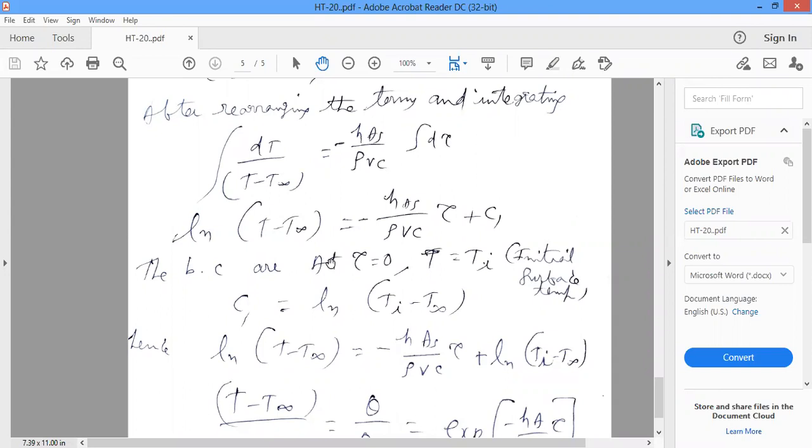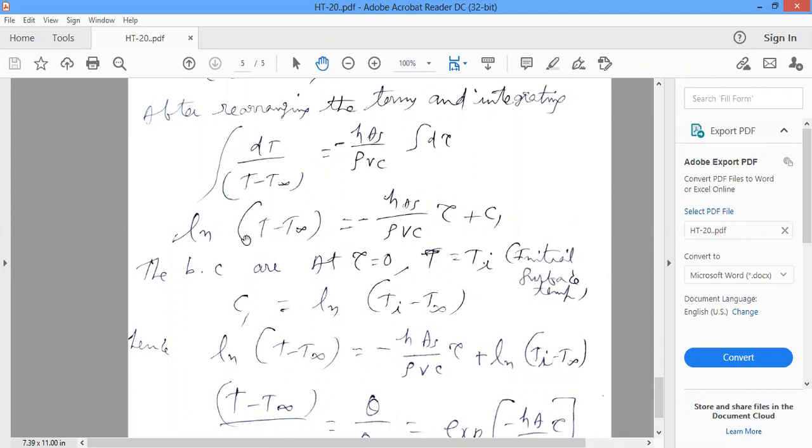So at tau equal to 0, the temperature T is equal to the initial temperature Ti.